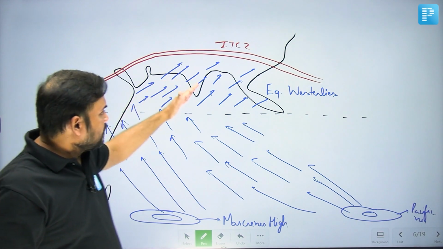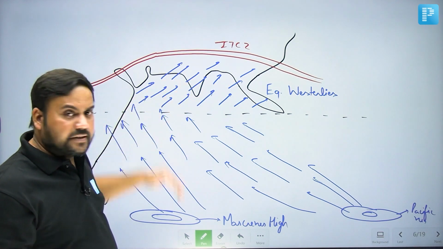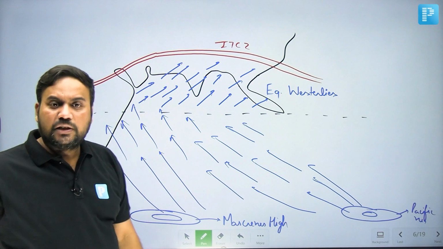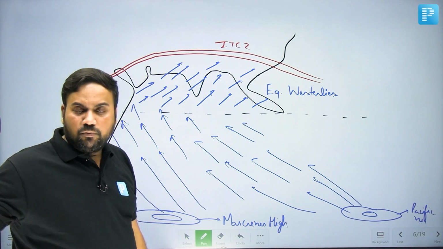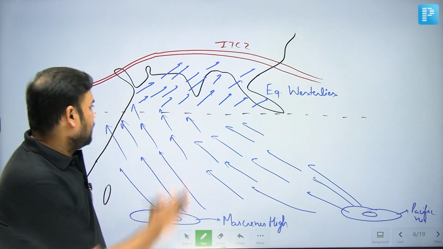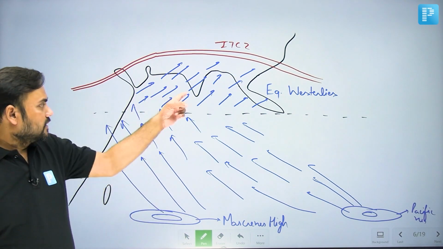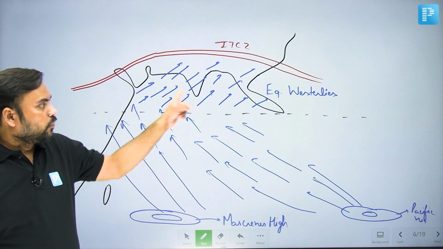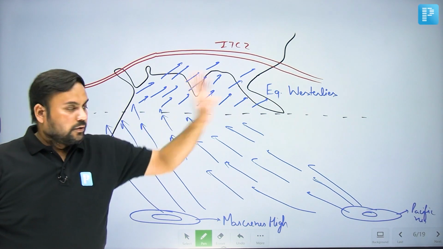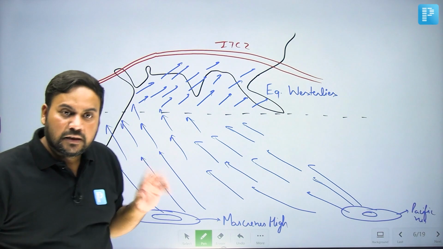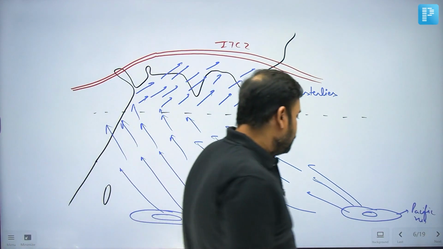And as they cross the equator, can you understand, in the northern hemisphere Coriolis will deflect the fluid movement towards its right. So they will be forced to deflect towards the right, and thus they will become southwesterly. So these are essentially your equatorial westerlies according to this second view.